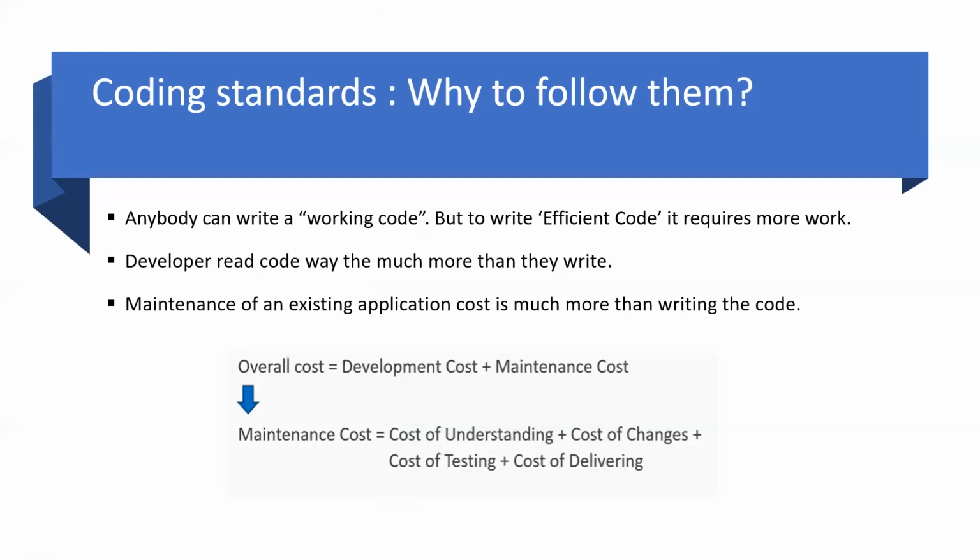And the most important is the overall cost of our code, which is the development cost and the maintenance cost. Mostly the bigger projects have a huge maintenance cost. So what does that mean? Our existing code is reused, or there are some existing issues which need to be solved, like overnight requests which need to be analyzed and solved within a day.